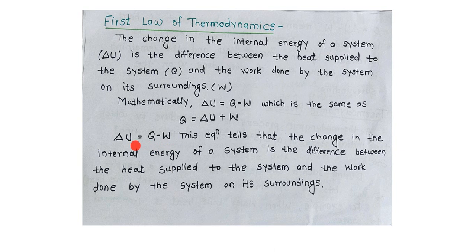इक्वेशन क्या है? Change in the internal energy. Delta U is the change in internal energy of the system. Difference between the heat supplied to the system. Q is the heat supplied to the system and W is the work done by the system on its surrounding.